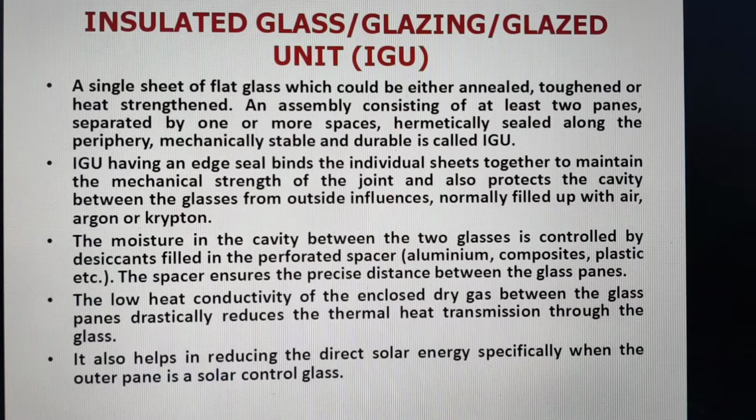IGU, or insulated glass unit or glazing unit. This is a single sheet of flat glass, which could be either annealed, toughened or heat strengthened. And assembly is very important. This assembly consists of at least 2 panes separated by one or more spaces, hermetically sealed along the periphery, mechanically stable and durable. And then assembly material is also very important for fire resistance.